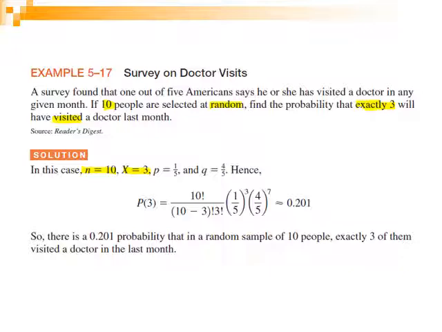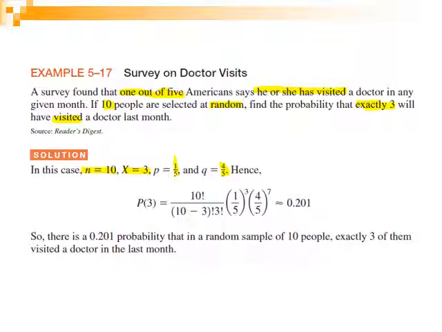We recall again, reading again the example: a survey found that 1 out of 5 say he or she visited a doctor. So the probability of success, or the probability of visiting the doctor, because visiting the doctor in this case is success for us, is equal to 1 over 5. And the rest, which is the complement for us, is equal to 4 over 5.